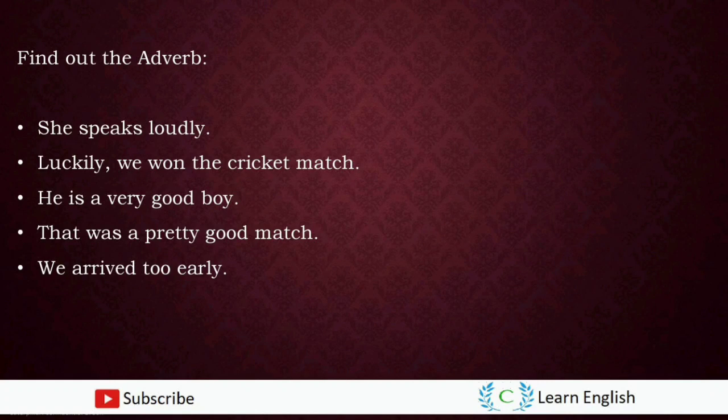Let's check the answers. If you look at the first sentence, the word loudly says something more about the verb speaks, so that's an adverb. The second sentence, the word luckily modifies the whole sentence, so that's an adverb. The third sentence, the word very is an adverb because it says something more about an adjective, good. And if you look at the fourth sentence, the word pretty acts as an adverb because it says something more about the word good, which is an adjective.